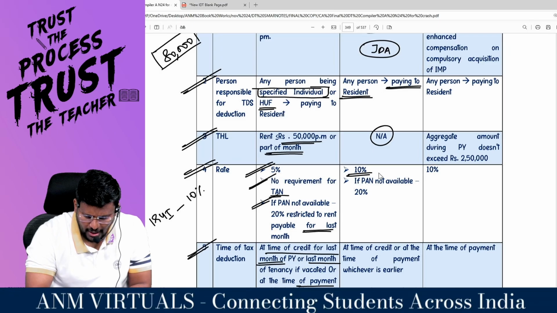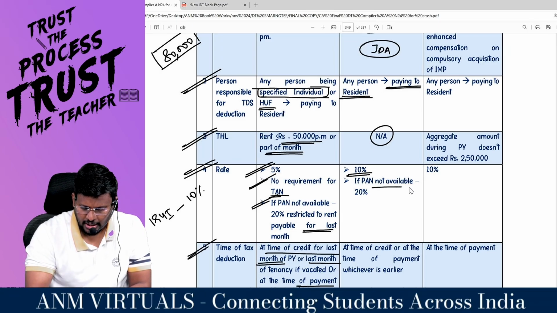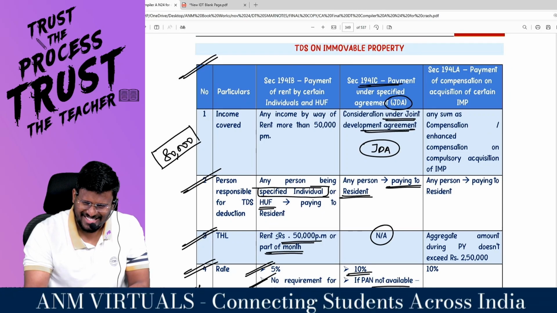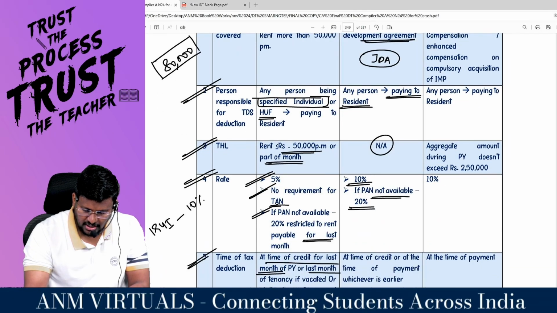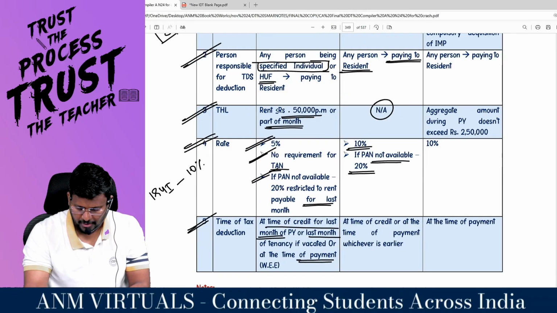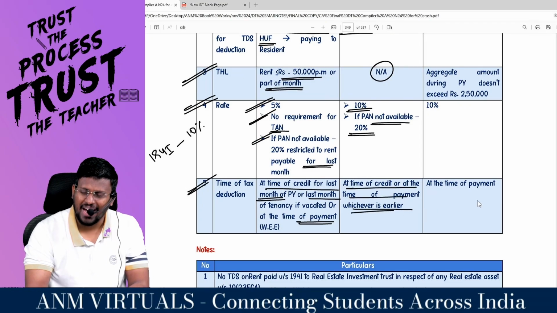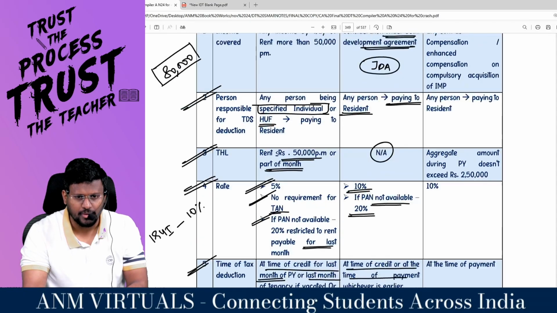What is the rate in which you are liable to deduct TDS? Generally 10%. If PAN not available, 20%. Generally how much percent? 194 IC, let me see, 10%. Sir, if PAN not available, 20%. At the time of credit or at the time of payment, whichever is earlier.